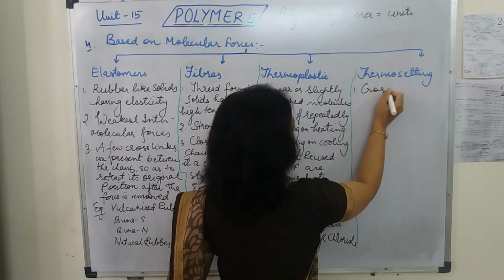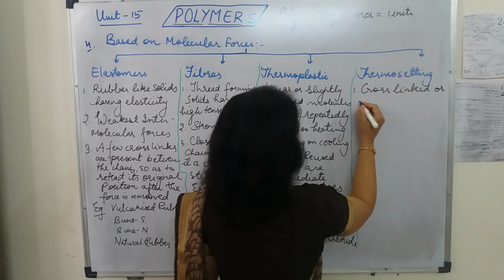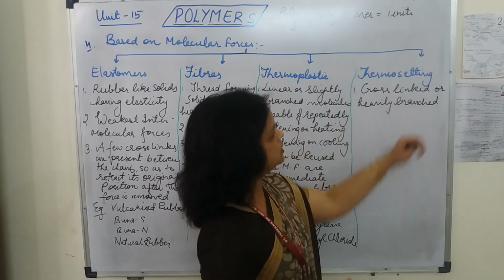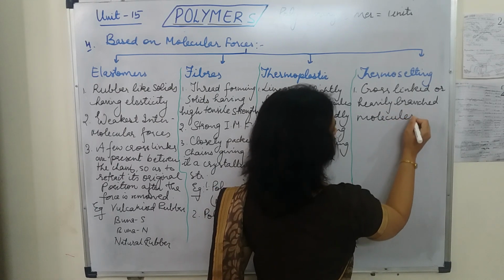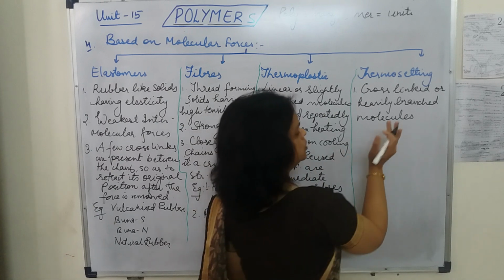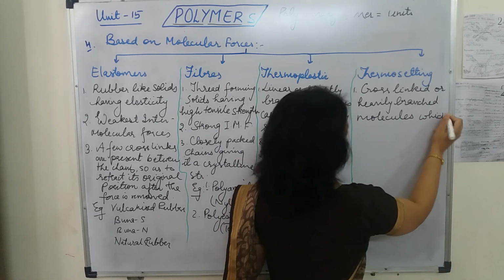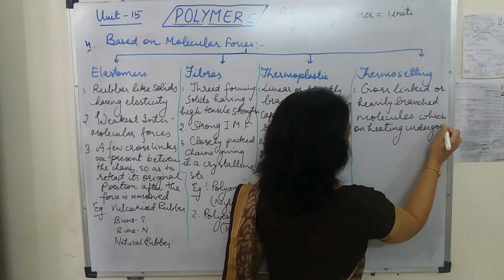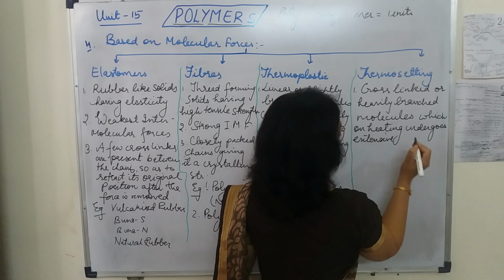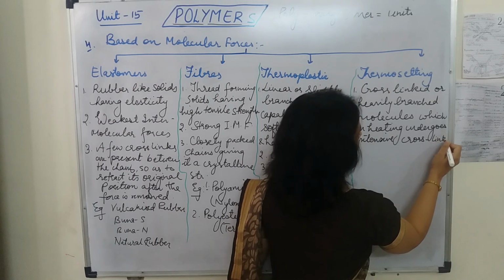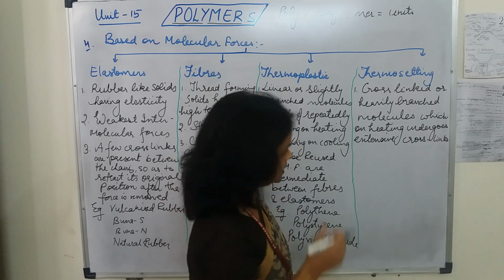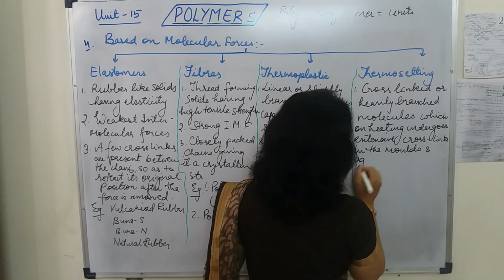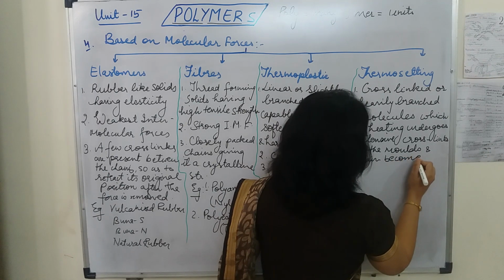These are cross-linked or heavily branched molecules, or you can say linear chains, which on heating undergo extensive cross-links in the molds and again become infusible.